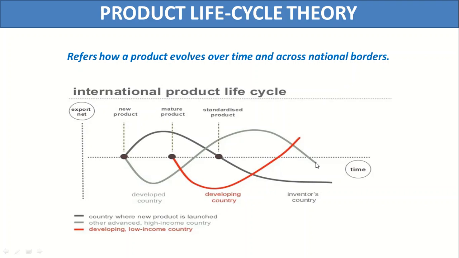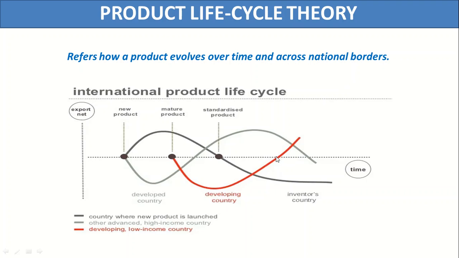But in the case of developing countries, they started to import that product at a very later stage, because they were not financially strong. So when the product was mature and available in other countries, then they started to import that product. They kept on importing that product, and after quite some time, when other countries stopped producing that product, it started exporting that product. It was meeting its own need as well, and it was exporting that product as well.